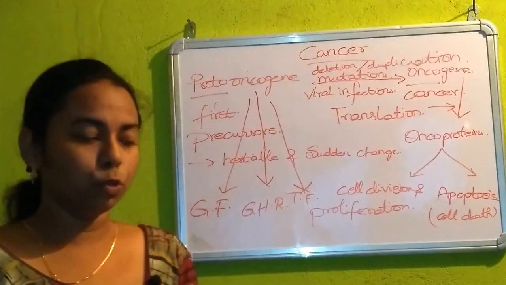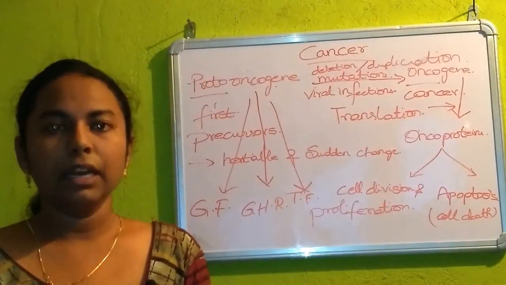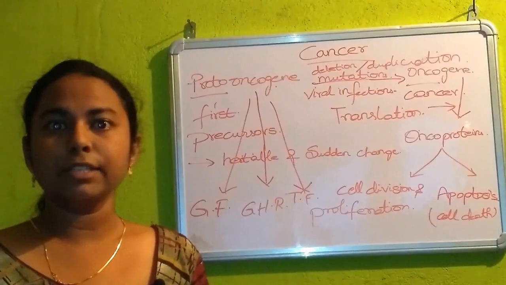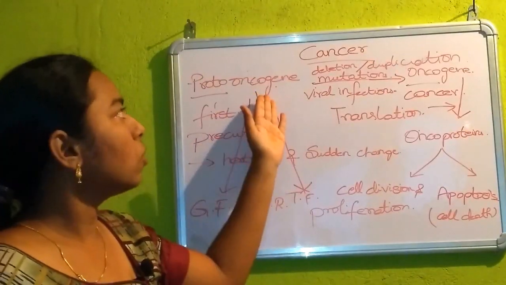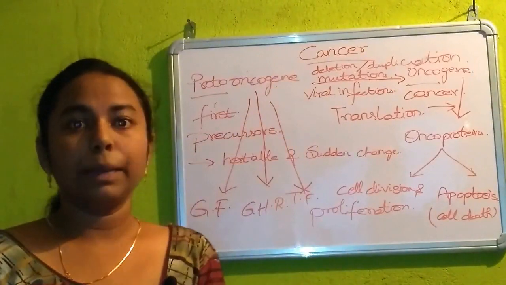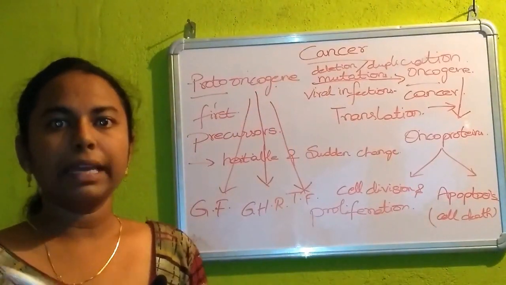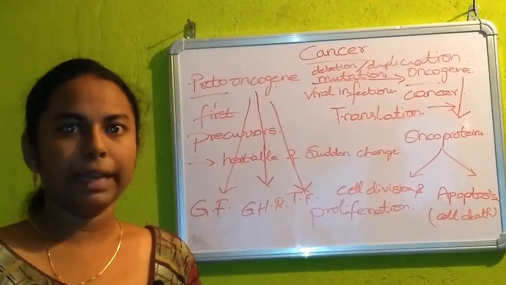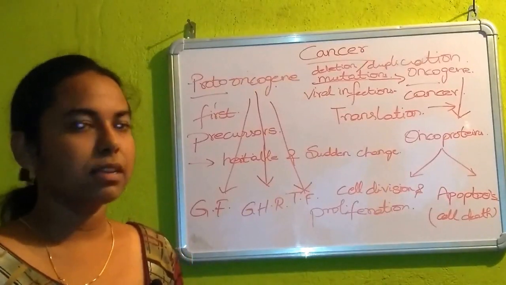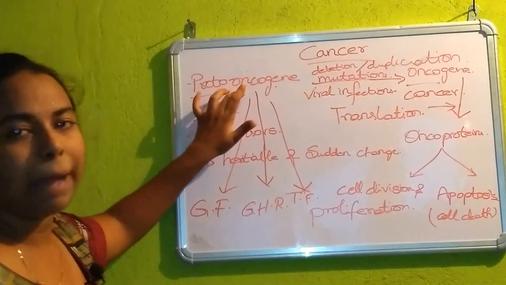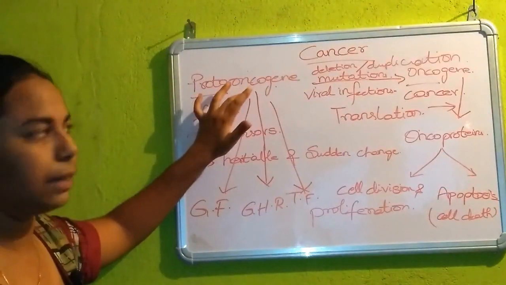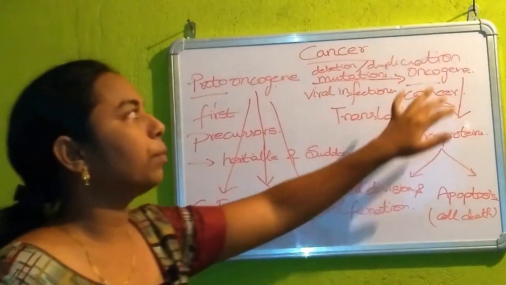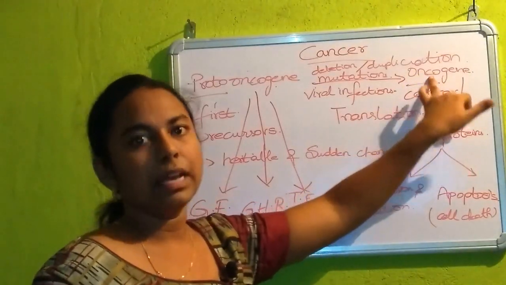Whenever there is any wound on our body, the wounded area needs to be healed. This proto-oncogene helps in the repairing of the wound by repeated cell divisions. So this is not a malignant one. Malignant means harmful to our human body. The thing which is harmful to our human body is only the oncogene.